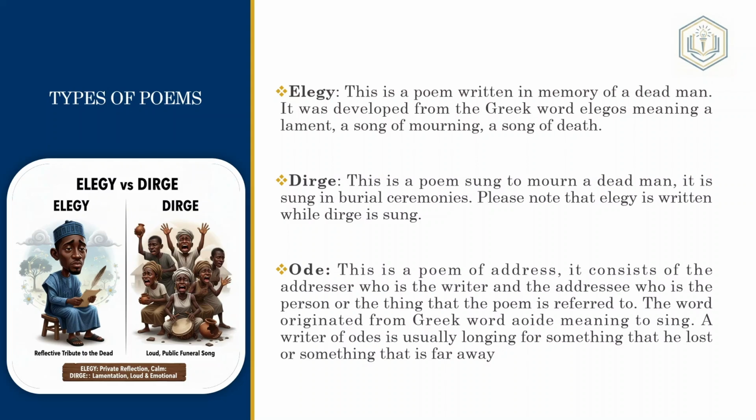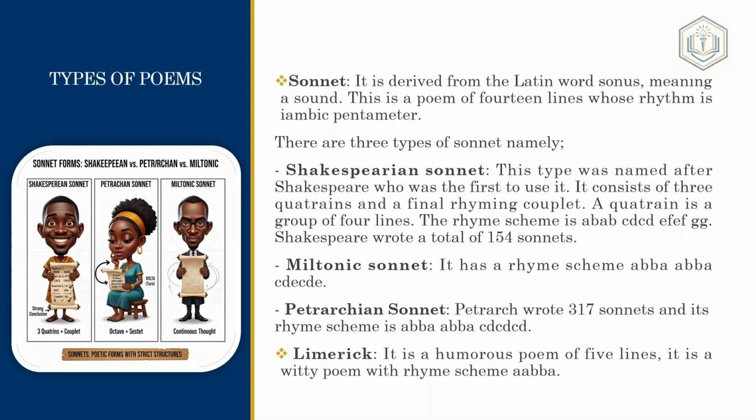So that's what an ode is. Now moving on to the next thing, a sonnet. We're still talking about types of poems here. A sonnet is derived from the Latin word sonus, meaning sound, and it's a poem of 14 lines whose rhythm is iambic pentameter.